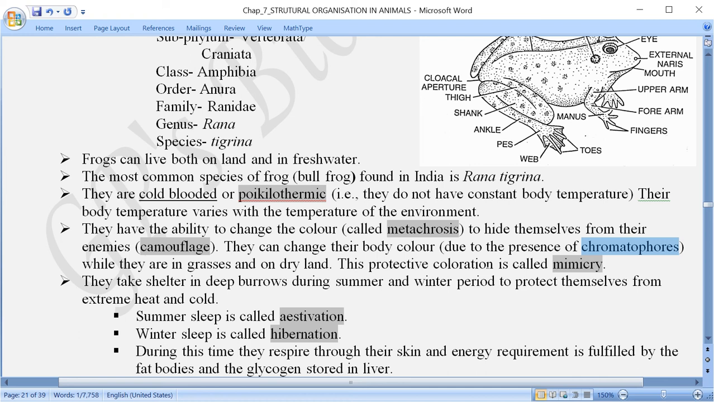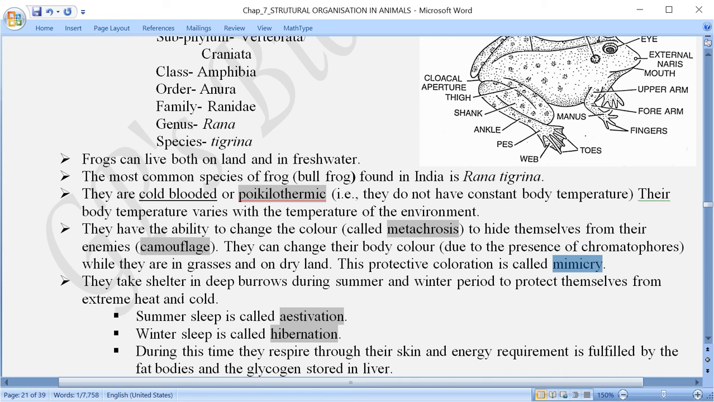And the protective coloration over here means why they are changing the color? So that they can hide themselves from their enemies. So this is also called as what? Mimicry.